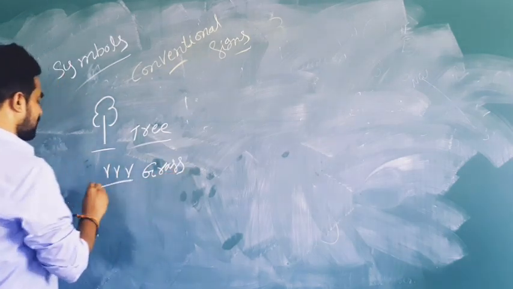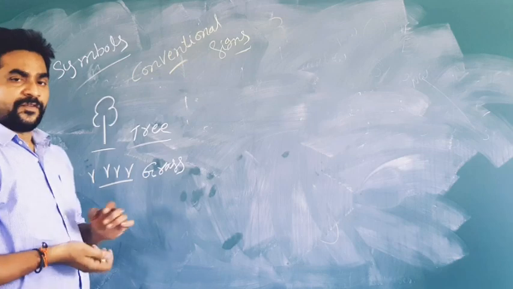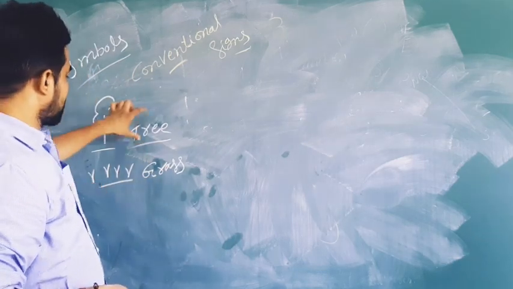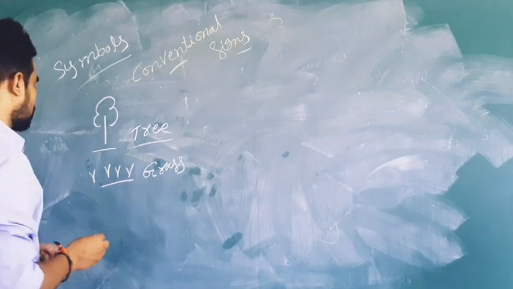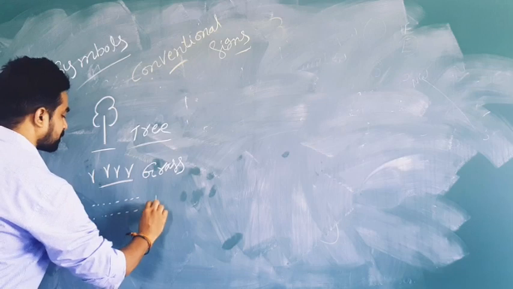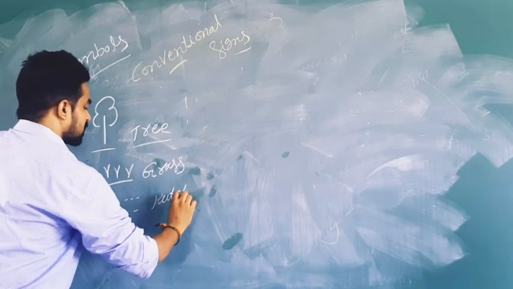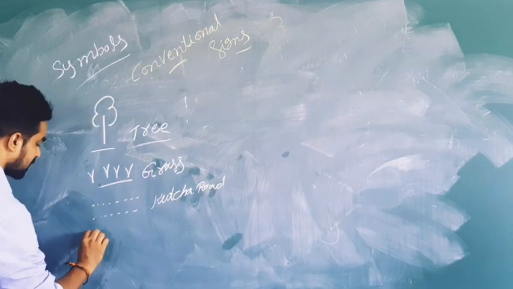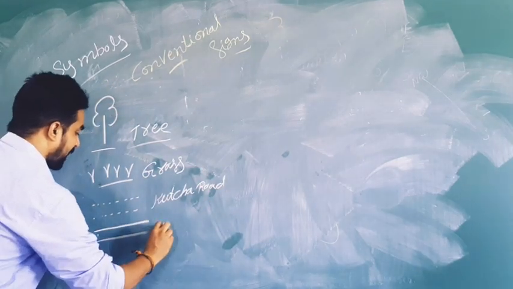Grass is another symbol which we can use. If you want to show grass, it can be drawn like this. This is called a tree. And also, if you want to draw the kacha road, this is called a road, or else called a kacha road. And this is called a permanent road.